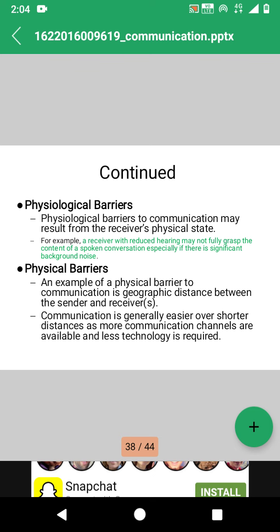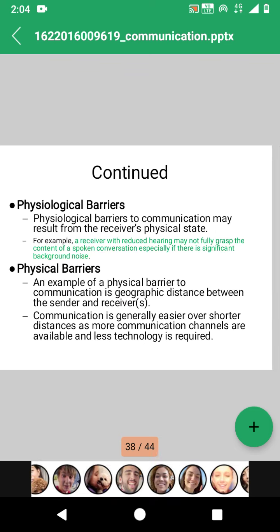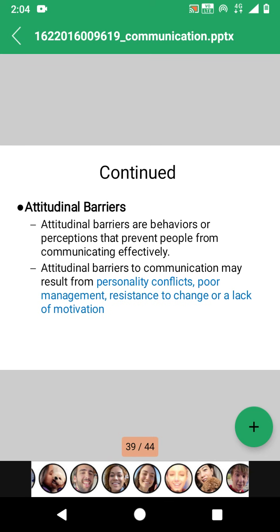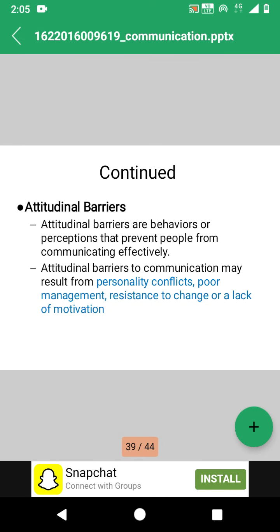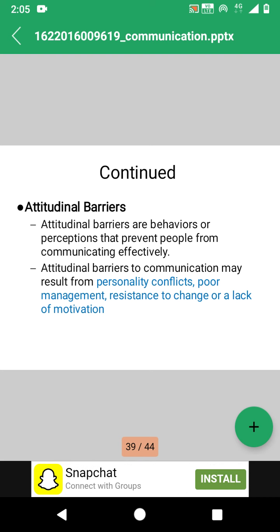Next one is attitudinal barriers. Attitudinal barriers are behaviors or perceptions that prevent people from communicating effectively. In attitudinal barriers, what we can see is personality conflicts. Some people may have conflict between each other.